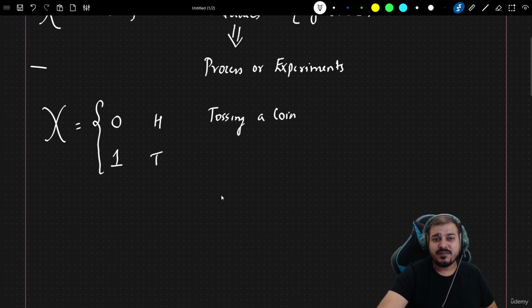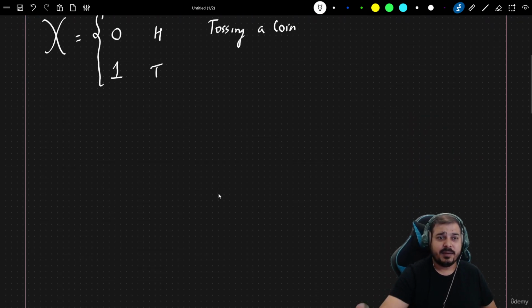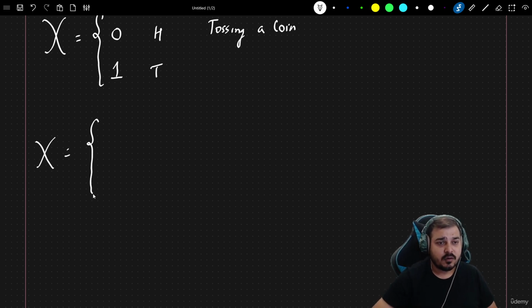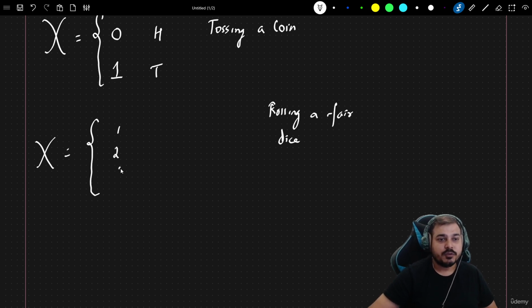Now this is just one kind of experiment. Suppose I take another experiment, which is rolling a fair dice. Inside this, what are the different values that I can see? 1, 2, 3, 4, 5, 6, right? So 6 different values are possible when rolling a fair dice.